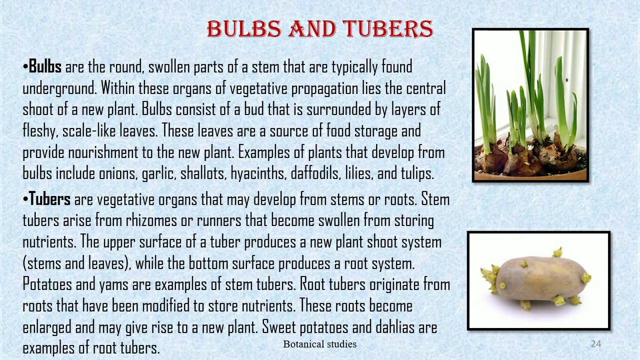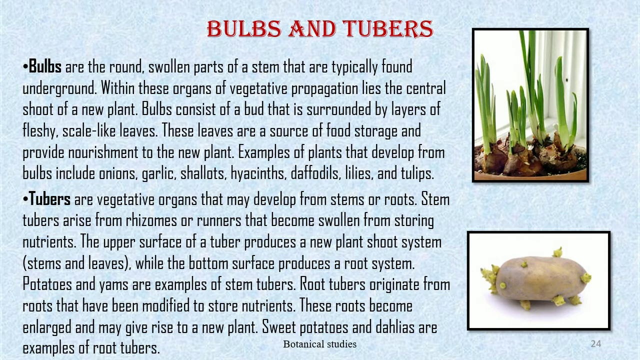Bulbs and tubers. Bulbs are the round, swollen part of the stem that is typically found underground. Within these organs of vegetative propagation lies the central shoot of a new plant. Bulbs consist of a bud that is surrounded by layers of fleshy scale-like leaves. These leaves are a source of food storage and provide nourishment to the new plant. Examples of plants that develop from bulbs include onion, garlic, shallots, hyacinth, daffodils, lilies, and tulips.